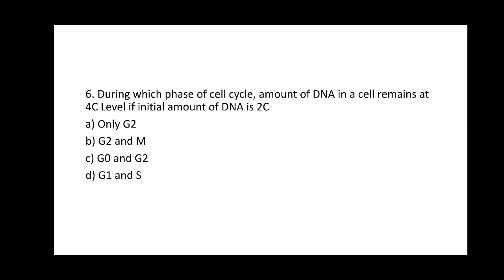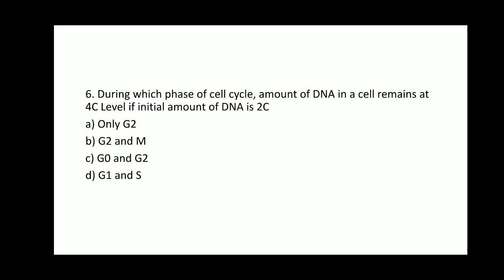If you observe the following options, the doubling of the DNA is going to take place in S phase, and it is going to remain the same after the G2 phase also. And then after the mitosis takes place, the chromosome number is going to vary. So till it enters the mitosis, it is going to have 2C to 4C content of DNA. That is, initially when it is 2C, in the S phase it is doubled to 4C, and is going to remain 4C after the G2 phase also.